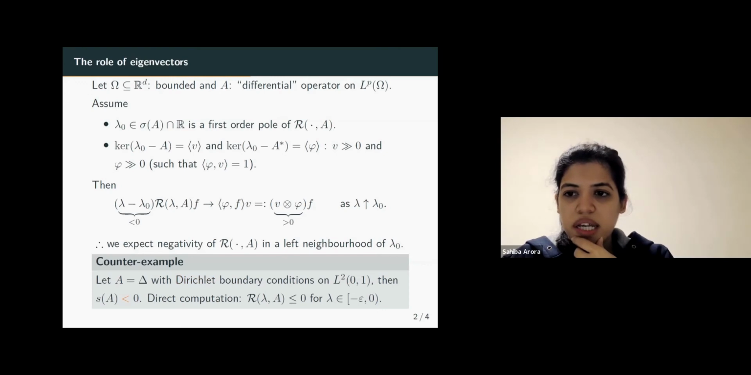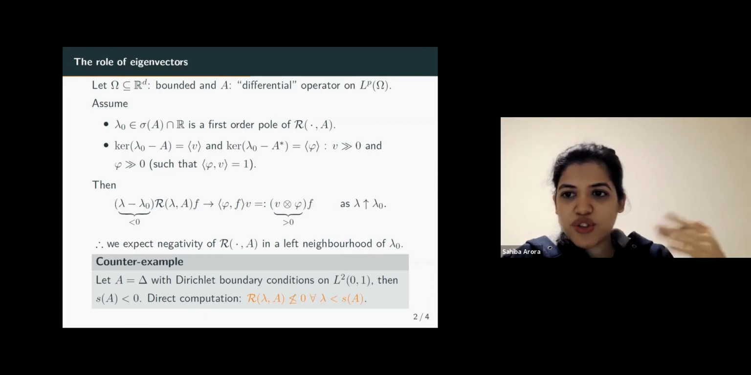Then the spectral bound is, I think, minus pi squared by 4. So it is negative. But again, we can directly compute the resolvent. And the direct computation gives us that the resolvent is never negative on the left of the spectral bound. We wanted it to be negative in a left neighborhood, but it is not even negative at any point on the left of the spectral bound.